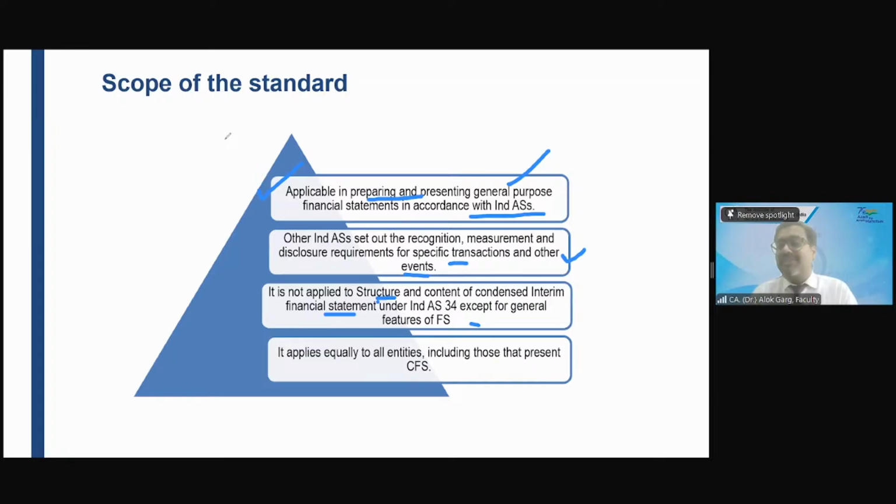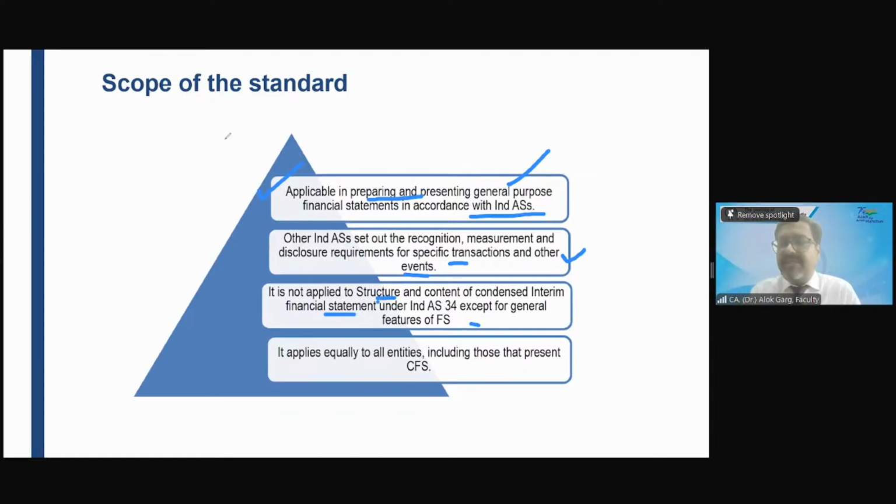What is meant by general features? Like rounding off. Very good. Like the financial statement has to be prepared on a going concern basis. Financial statements have to be prepared on an accrual basis. So even your interim financial statements are required to be prepared on a going concern basis, and also on an accrual basis.